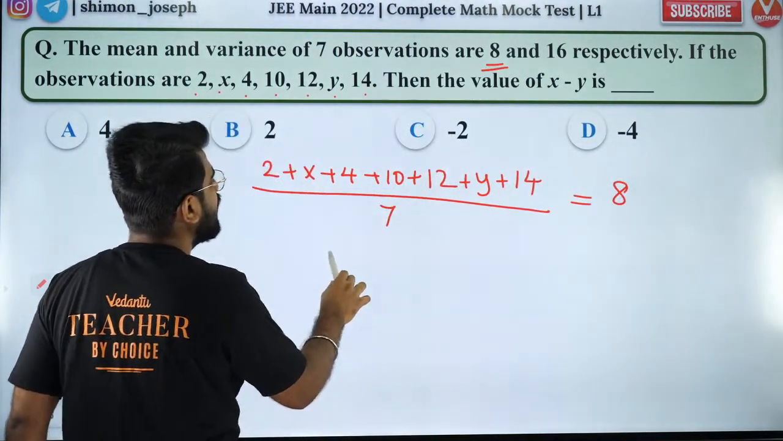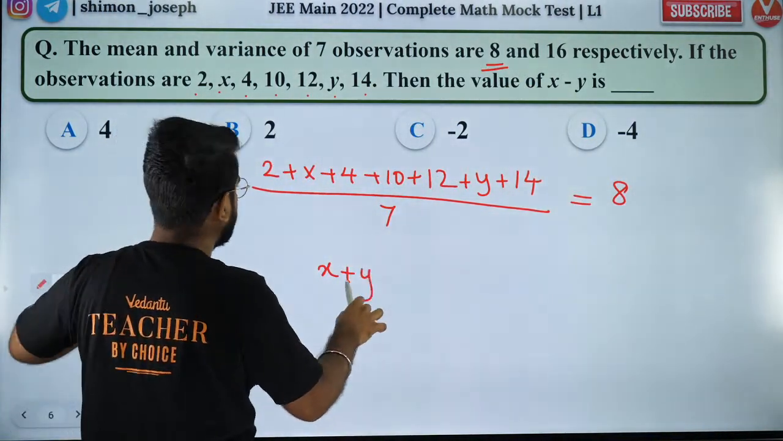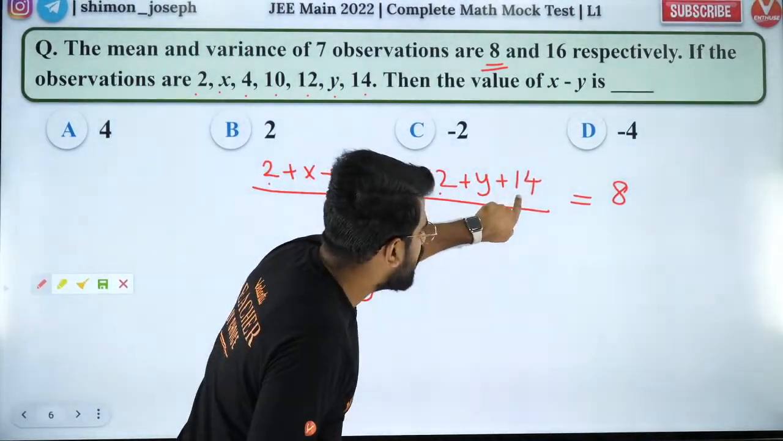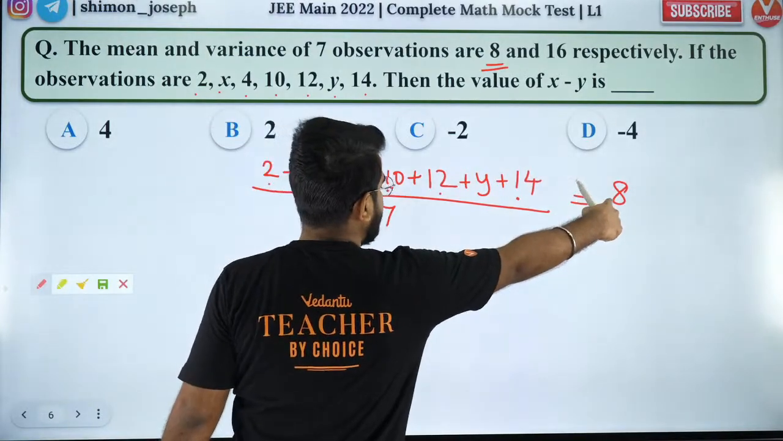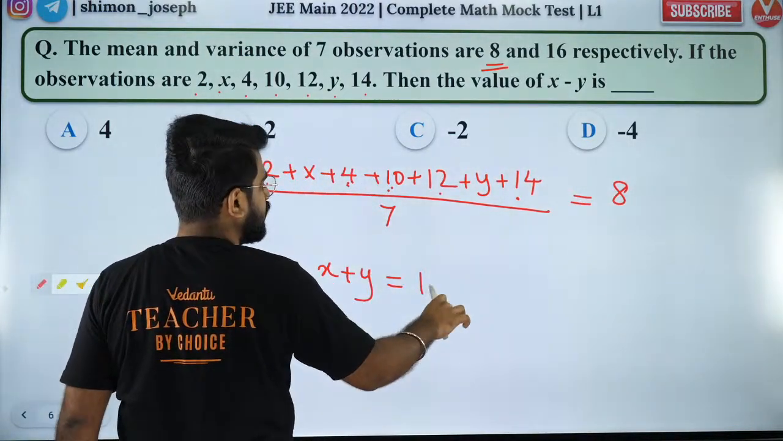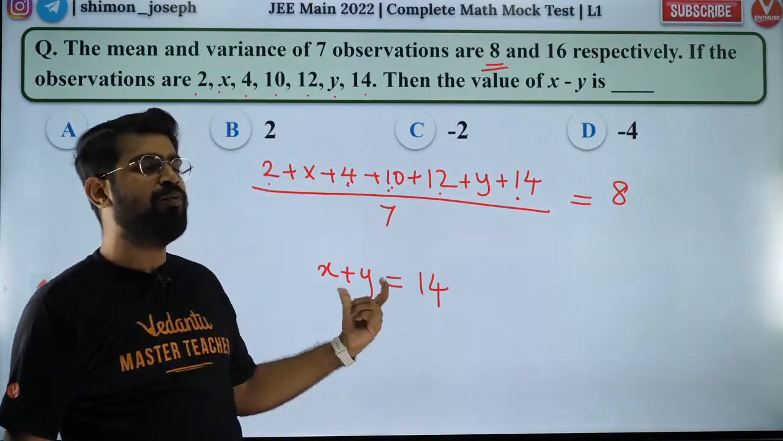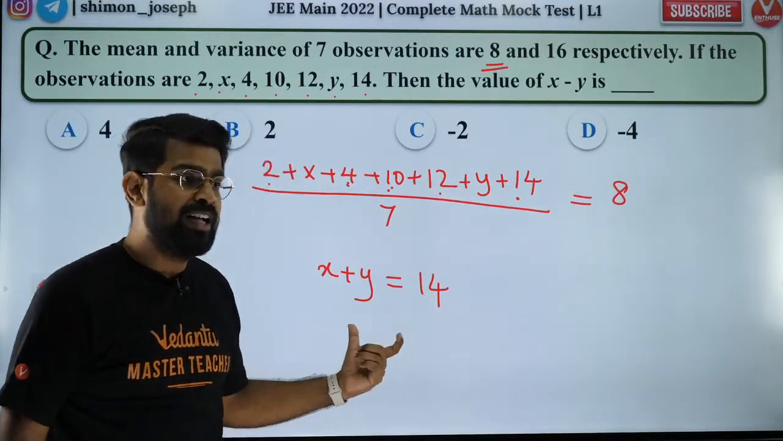So I will get what? Can you guys help me with that? x plus y. 2 plus 4, 6, 6 plus 10, 16, 28, 38, 42. 42, 56. 56 minus 42 is 14. So is that right? So x plus y equals 14. This is the first relation which I got.